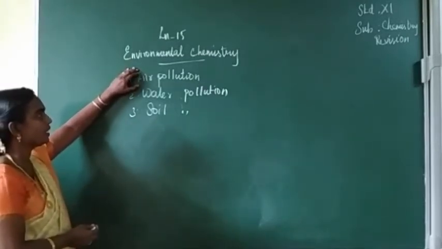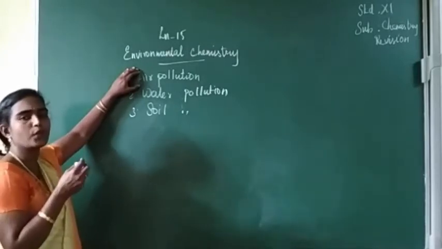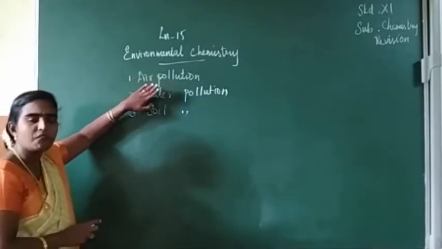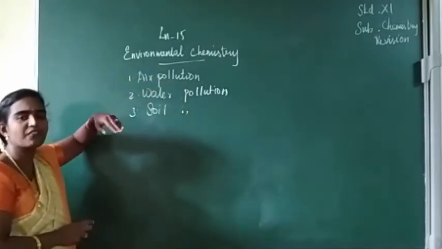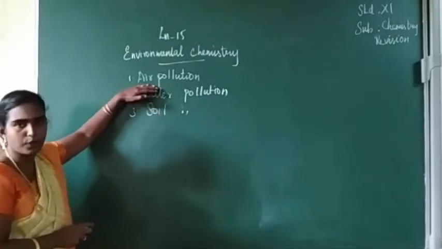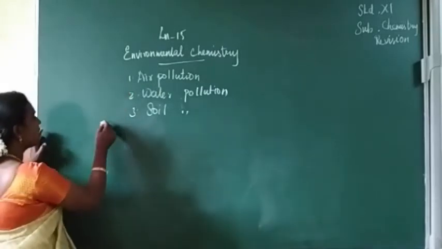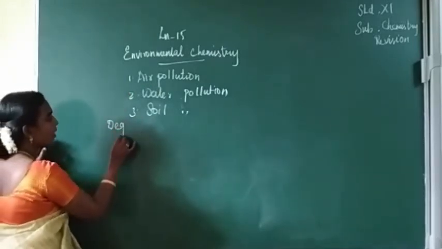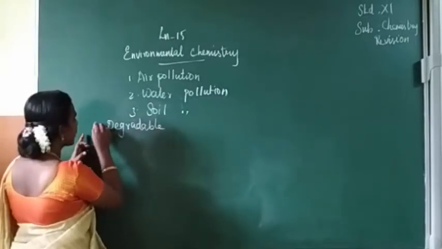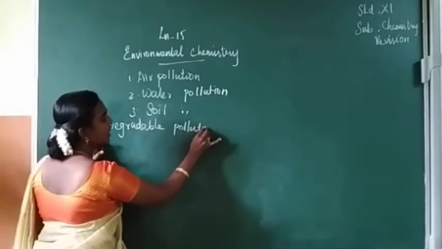Before going to this topic, first we can see what is the meaning of a pollutant. A pollutant is a substance which causes harmful effects on plants and human beings. Pollutants are of two types, that is degradable pollutants and non-degradable pollutants.